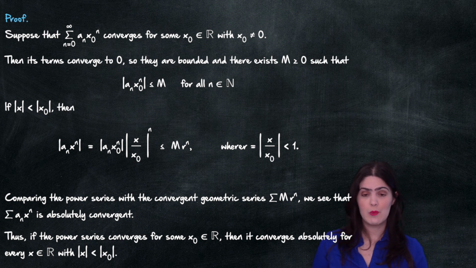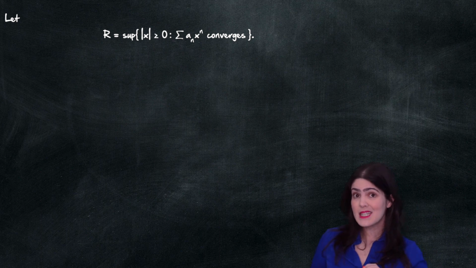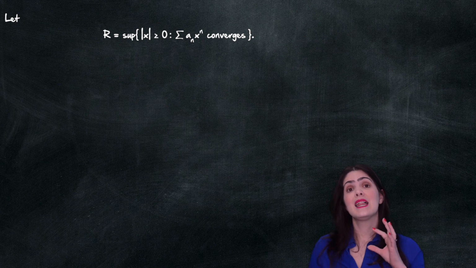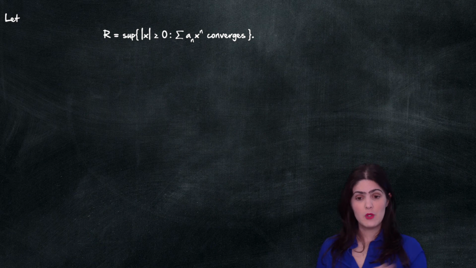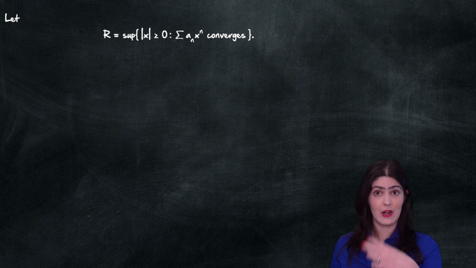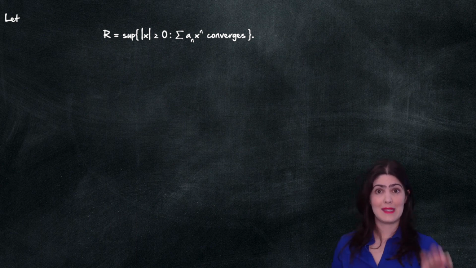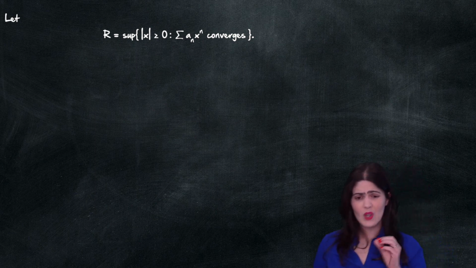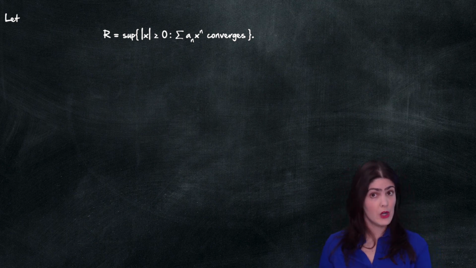Now, how do we proceed? We're going to define R to be the supremum of this set: the set of the absolute value of x such that the series a_n x to the n converges. So what I'm doing here is I take an x, I check if the power series converges for the value of x. If the answer is yes, I take the absolute value of it and I put it into my set. And I'll do that for all values of x in the real numbers. We're going to see later that this R is precisely the radius of convergence.